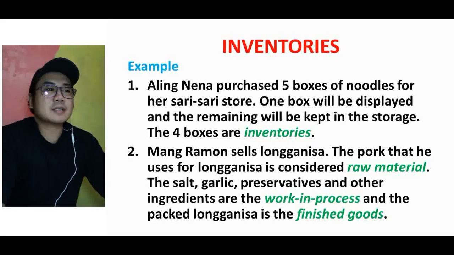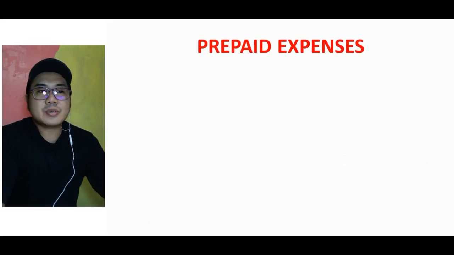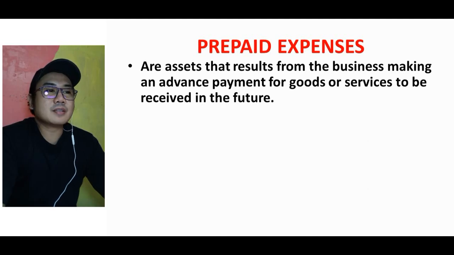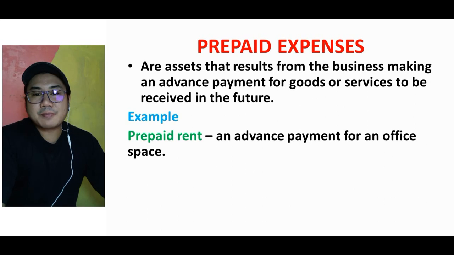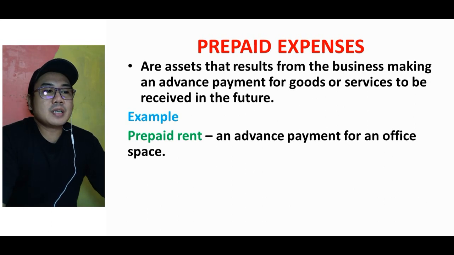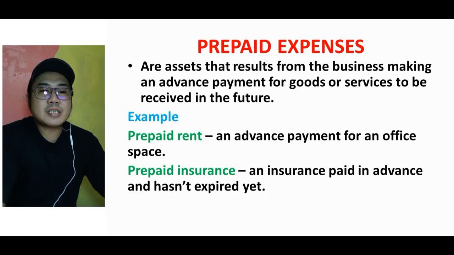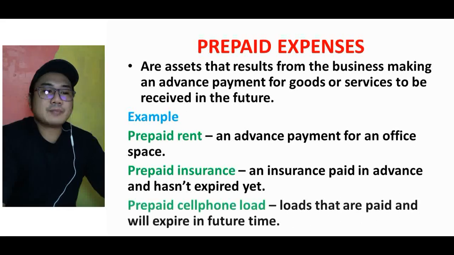Prepaid expenses. These are assets that result from the business making an advance payment for goods or services to be received in the future. Example: prepaid rent. This is an advance payment for an office space. Prepaid insurance. An insurance paid in advance and hasn't expired yet. And also, prepaid cell phone load. Loads that are paid and will expire in future time.